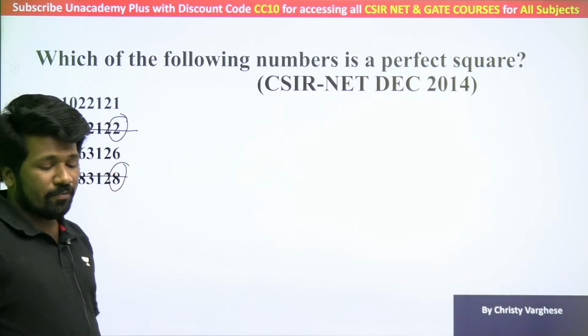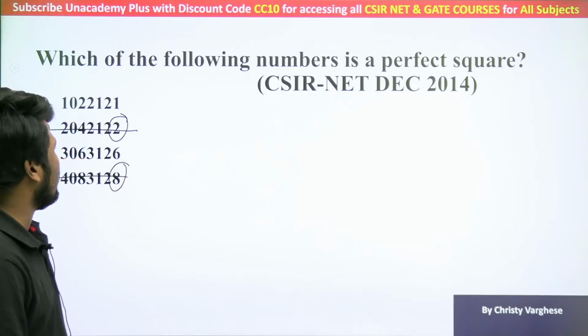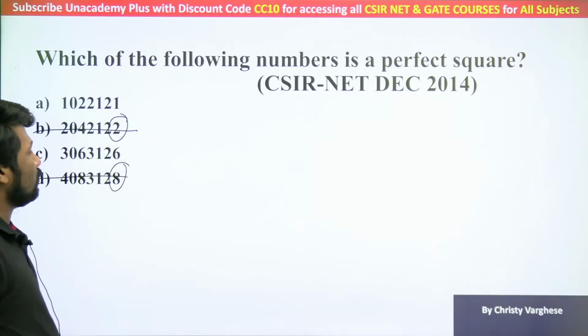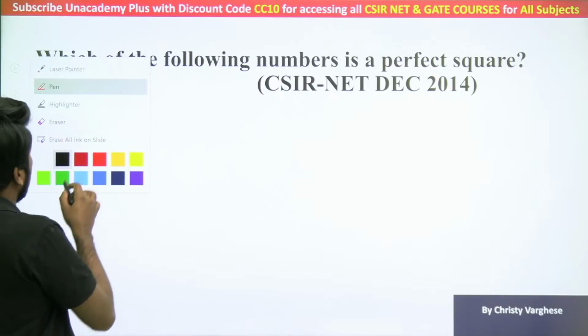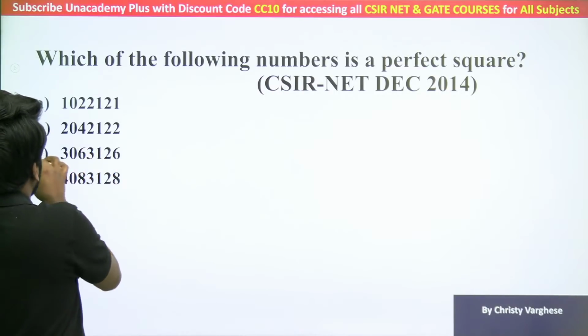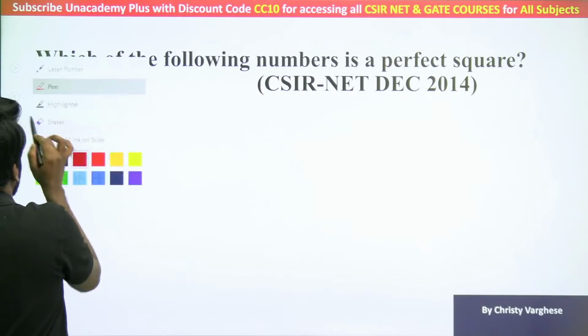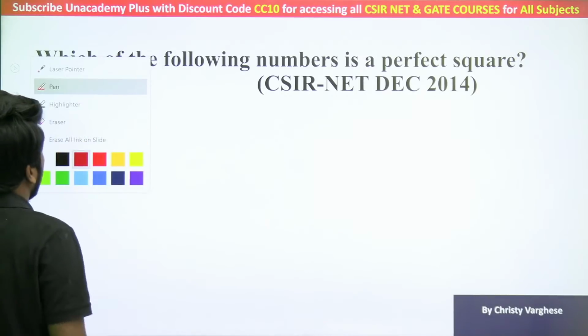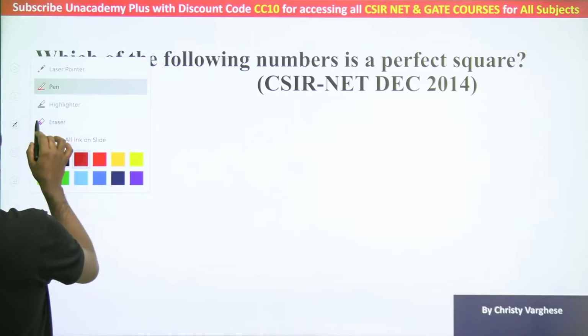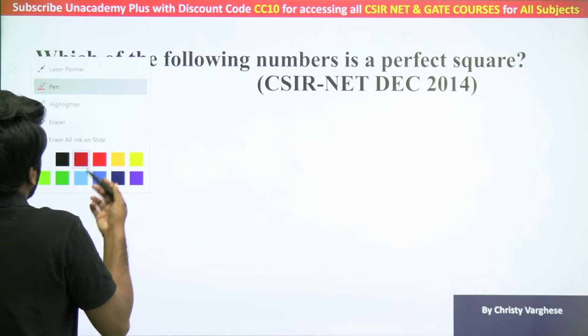Because a perfect square's last digit cannot be 2 or 3 or 7 or 8, options B and D are eliminated. Now the tens place. The last digit of the other two options is okay. The last digit is okay, but you have to check the tens digit, because the last digit being okay does not make it a perfect square. It only indicates a possibility.